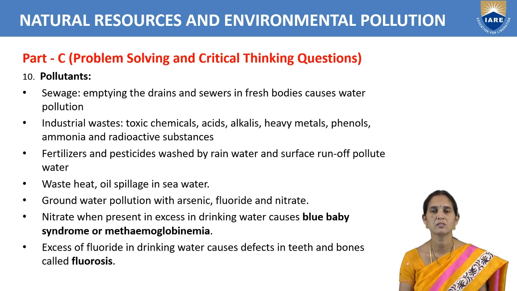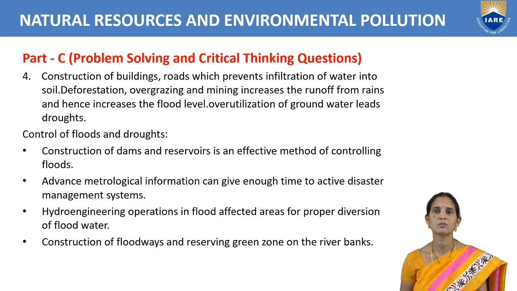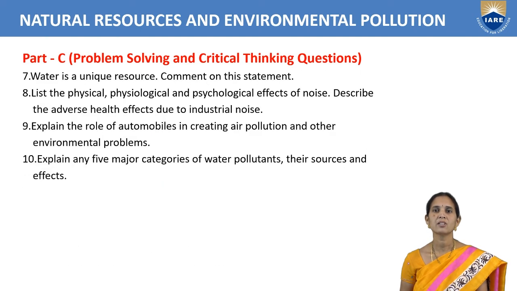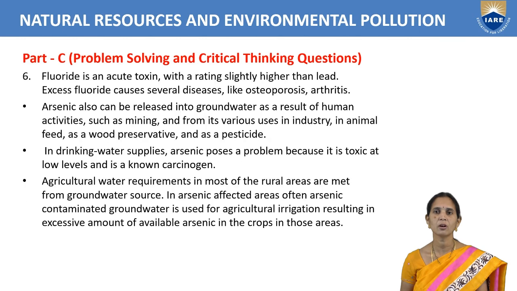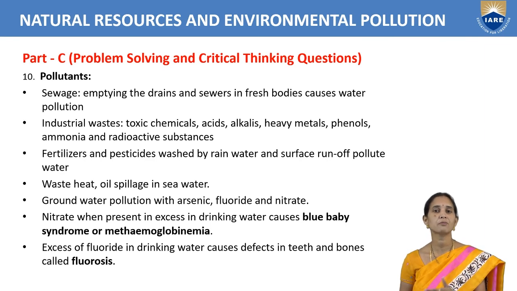Those are examples of water pollutants. Some more pollutants we can add, like other chemicals: arsenic, fluoride, nitrate. They are also added to water bodies and lead to water pollution. So here the question is about their sources and effects also. Sources means from domestic use, that is sewage; from industries; from agriculture, fertilizers and pesticides. So we have to write the sources.